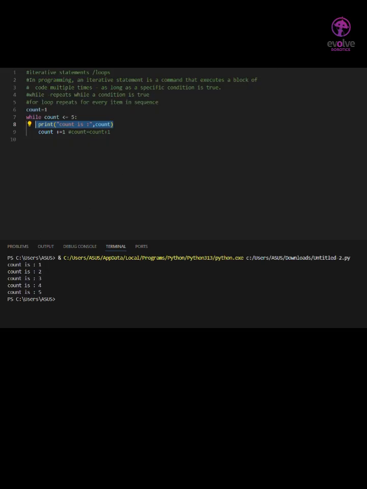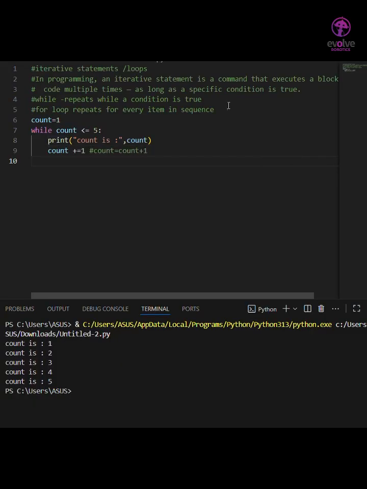Okay, in this code suppose you are not incrementing this count. So what will happen if you are not incrementing the count, the variable that we are using here? The code will run infinitely. So this is what we call an infinite loop. It will not stop, it will always run infinitely, because the count is always 1 here, right? Because we are not incrementing count here.